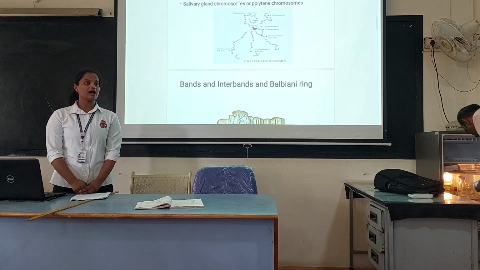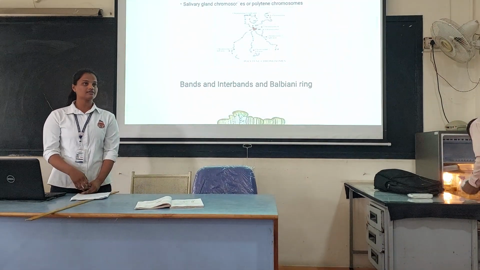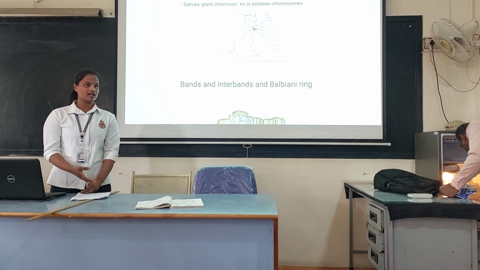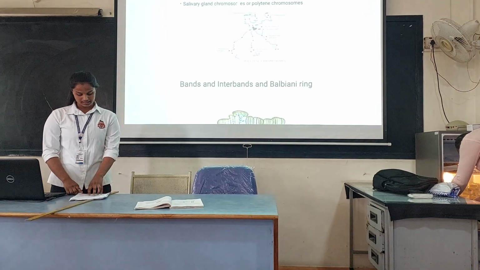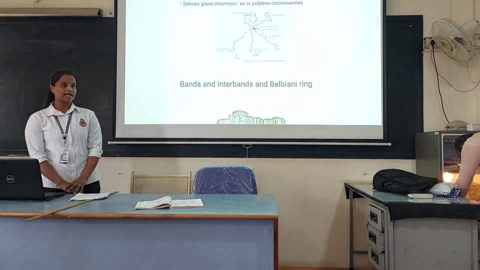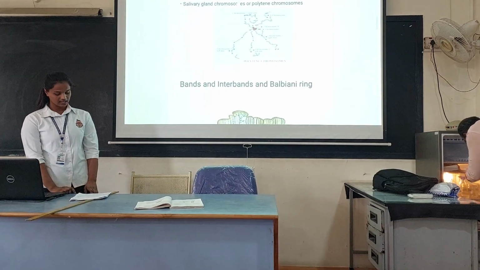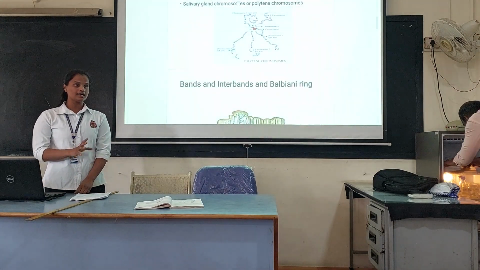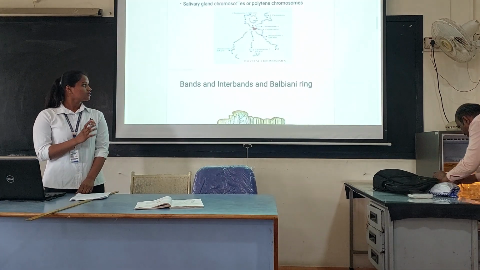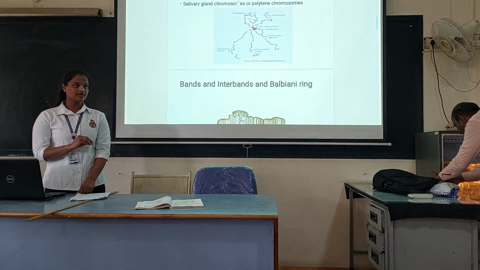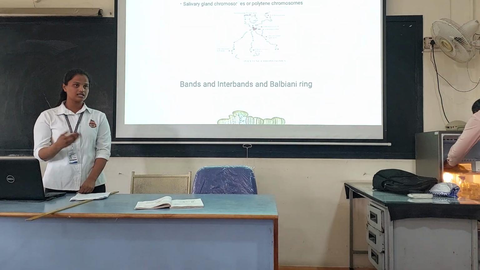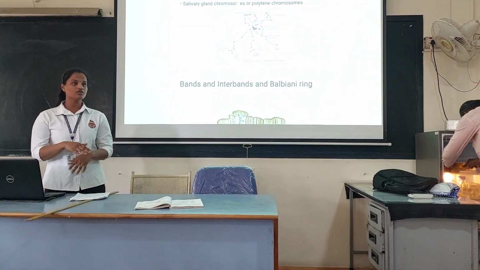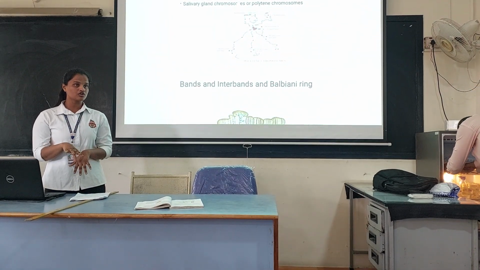In some cells of larvae of dipteran insects like fruit flies or Drosophila, mosquitoes and midges, there is a high DNA content in the salivary gland, and these cells do not undergo mitosis because in this salivary gland chromosome, the DNA content gets doubled without division of the nucleus.